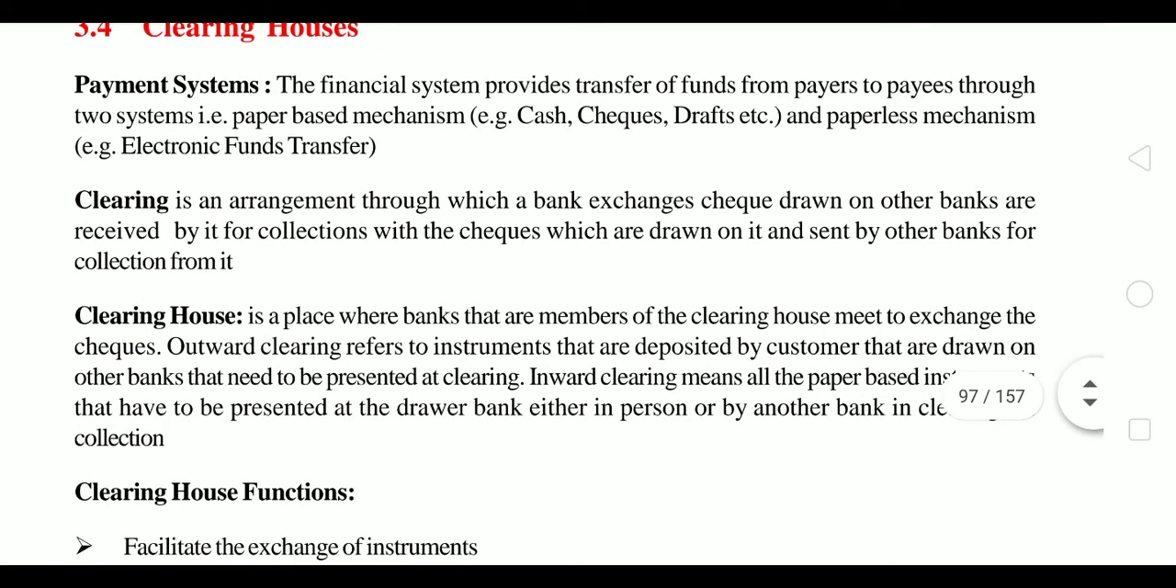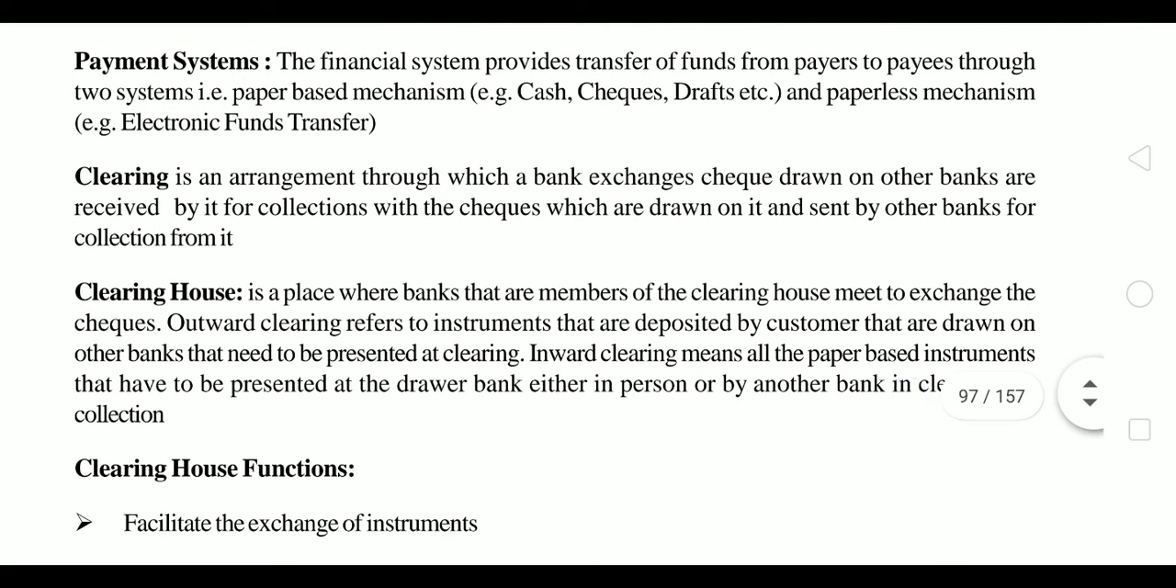Next we have clearing. The meaning of clearing: it is an arrangement through which a bank exchanges checks drawn on other banks, collecting them along with the checks which are drawn on it and sent by the other banks for collection from it. So clearing is just an arrangement by which the checks drawn on other banks are sent, cleared or exchanged by the banks.